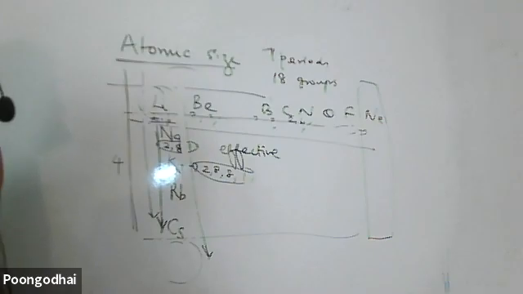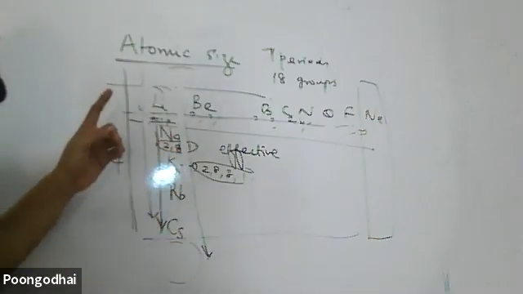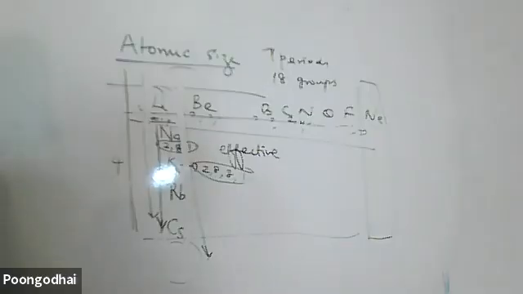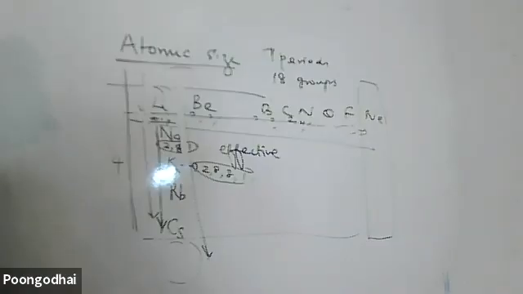Justify. Why does the size of the atom decrease? Electrons get added in the same shell. When I move along a period, the electrons get added up in the same shell. When the electrons get added up in the same shell, what happens? Atomic radius remains the same. No, there is something very important: effective nuclear charge increases.